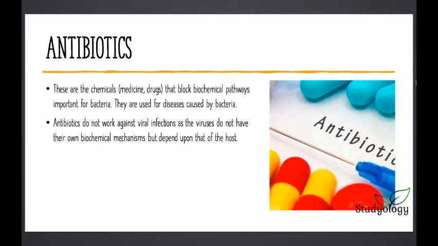Antibiotics are chemicals or drugs that help in blocking the important pathways bacteria depend on. But antibiotics only work for bacteria. They do not work for viral infections, because viruses do not have their own biochemical mechanisms. They depend upon those of the host.